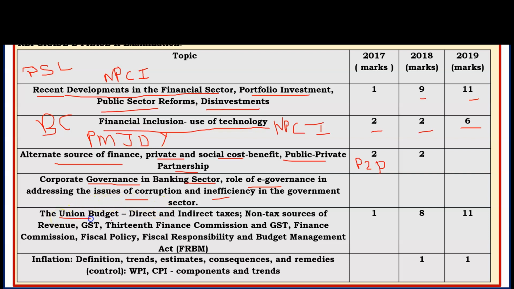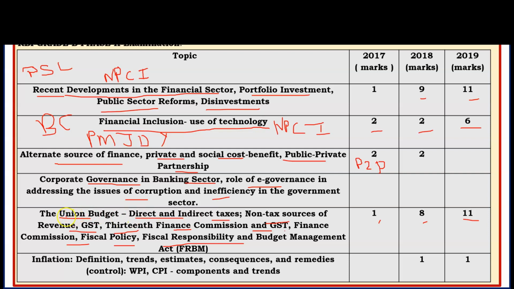Next is the union budget, direct and indirect taxes, non-tax sources of revenue, GST, the finance commission, fiscal policy, FRBM. It's a very important topic. In 2017 only 1 mark question was asked. For 2016 it's not given here, but a number of questions came directly from budget allocation. 2018 only 8 marks, and 2019 11 marks. So it is very important. Direct and indirect taxes you must be aware of.